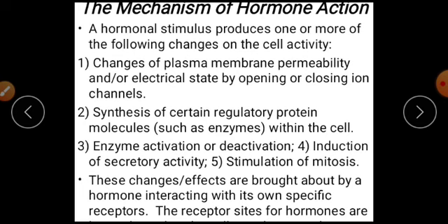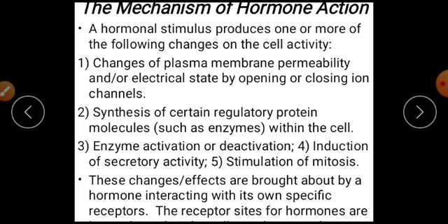In this transport system in the cell, the hormone is the one which changes the permeability of the plasma membrane due to its secretion. This allows the passage of specific ions and food molecules from outside of the cell to inside of the cell where it is required.